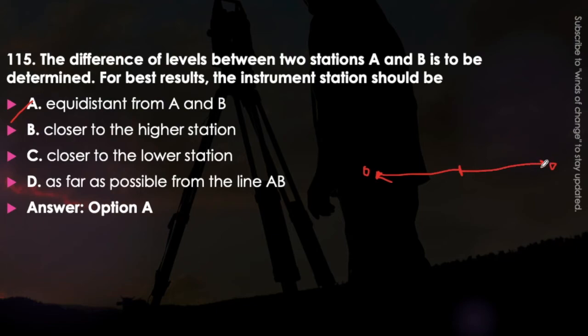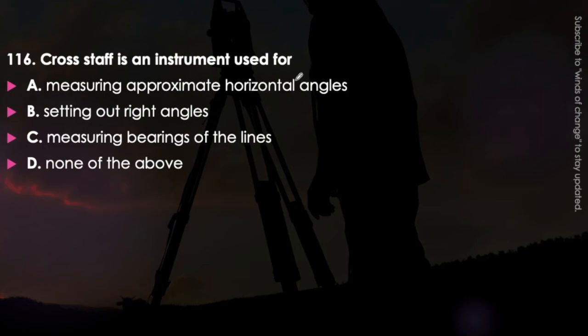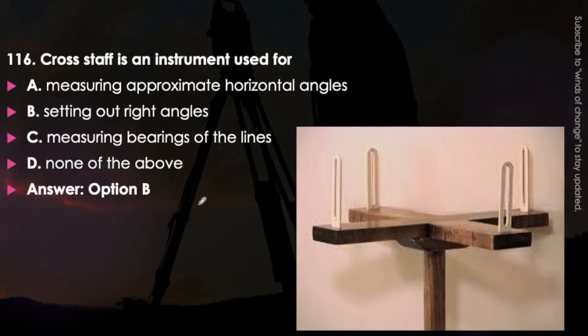Okay. Next question. Cross staff is an instrument used for measuring approximate horizontal angles, setting out right angles, measuring bearing of the lines, or none of the above. Just think about it. The cross staff is an instrument that is used for, the answer will be option B, that is setting out right angles. It looks like this. Okay, we have the slit here through which we obtain the right angles